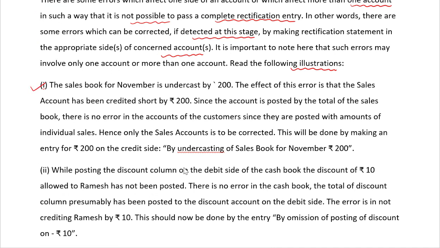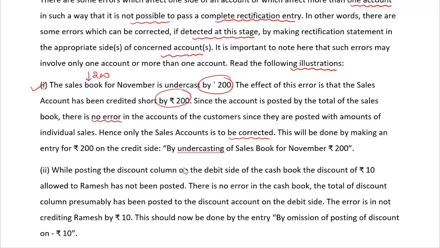The sales book for November is undercast by 200. So sales is less by 200. The effect of this error is that the sales account has been credited short by 200. Since the account is posted by the total of the sales book, there is no error in the account of the customer, since they are posted with amounts of individual sales. Hence, only the sales account is to be corrected.